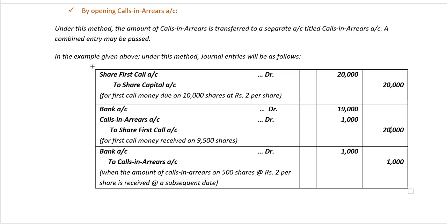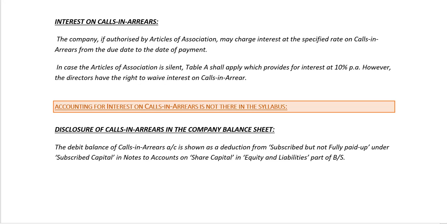Now when the calls in arrears, that is the first call on 500 shares at rupees 2 per share, is received at a subsequent date, the journal entry to be passed would be bank account debit 1,000 rupees to calls in arrears account 1,000 rupees. So after this entry is passed, the calls in arrears account will be closed, indicating that there is no more calls in arrears. Let's understand what interest on calls in arrears is.